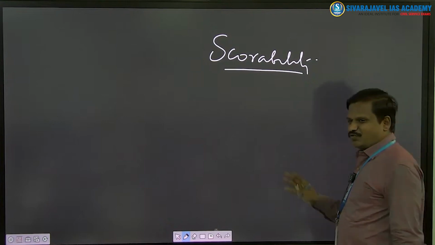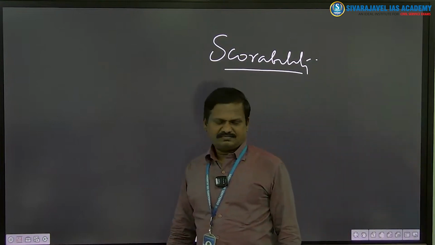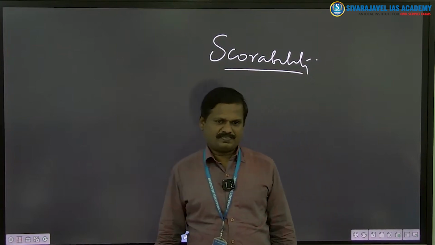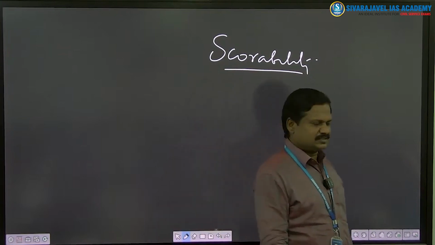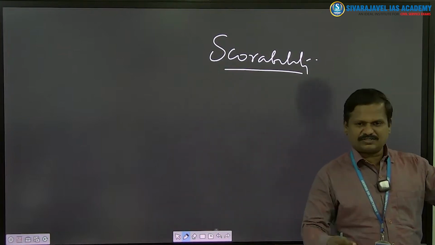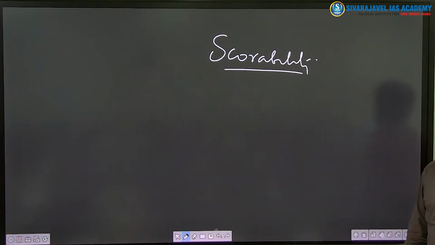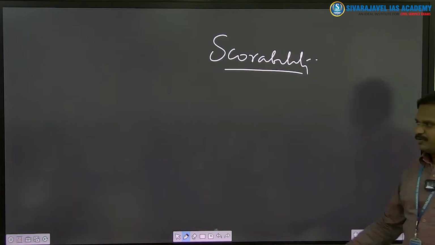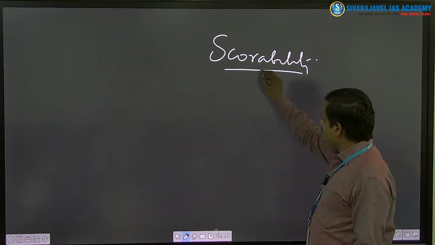So, scorability. Many students have scored, including in this recent result. Many students have scored, including our own students who have crossed even 300. Saurabh Sharma IAS is going to get 306. Easy. People have got it before you. Scorability is a product of